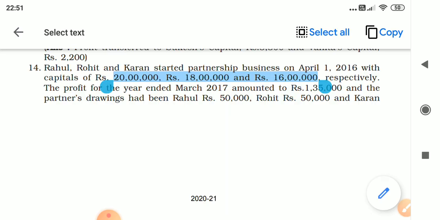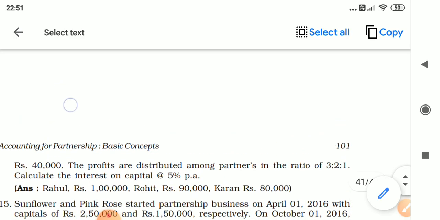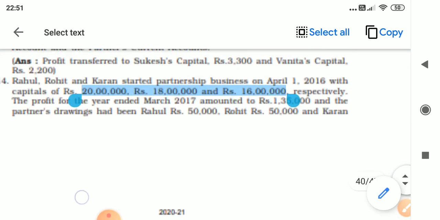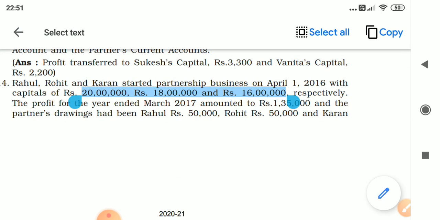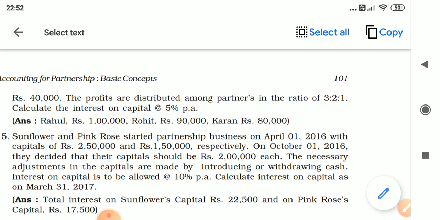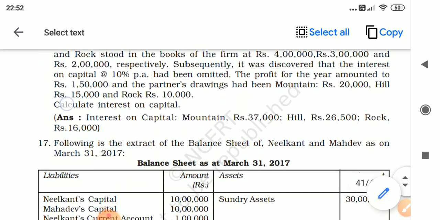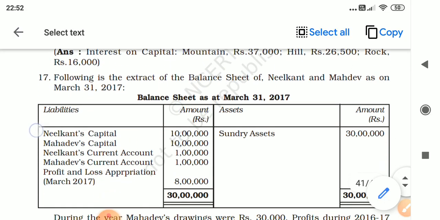That is 20 lakhs, 18 lakhs and 16 lakhs. What is interest on capital? 5%, no? 5% of 20 lakhs is 1 lakh. See, it is 1 lakh. Understood? So it's an easy question. Coming to question number 17.